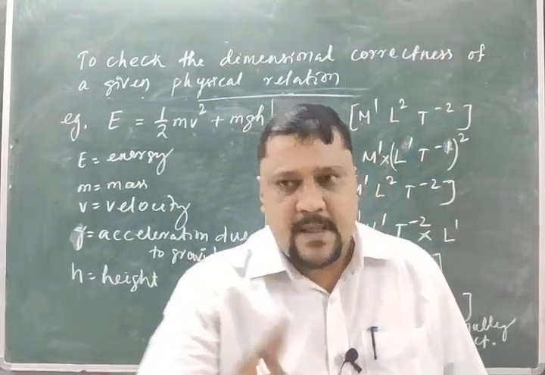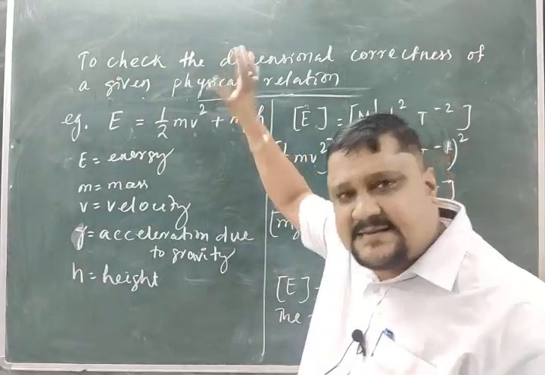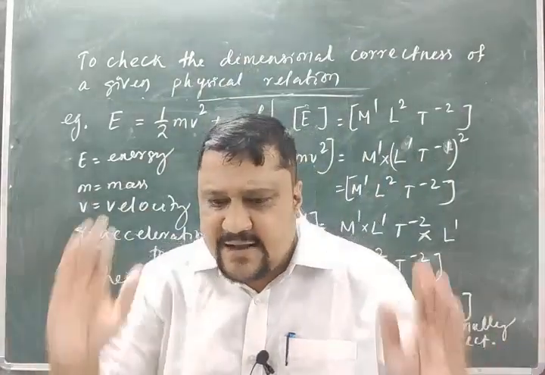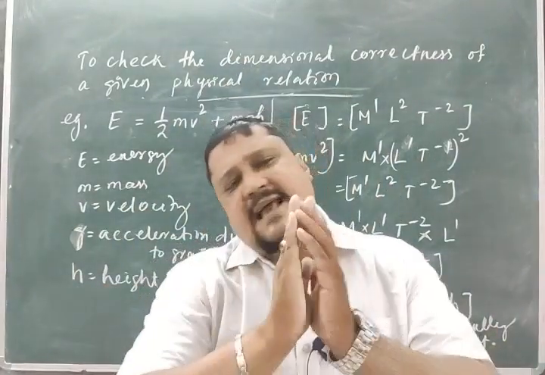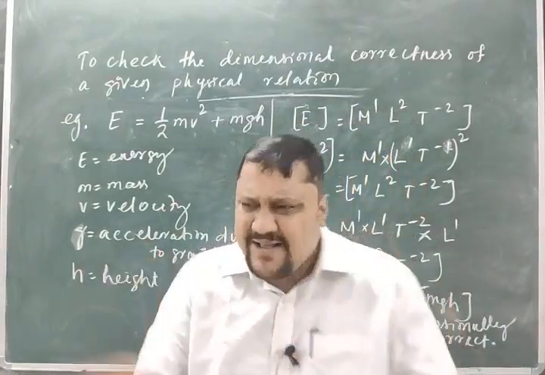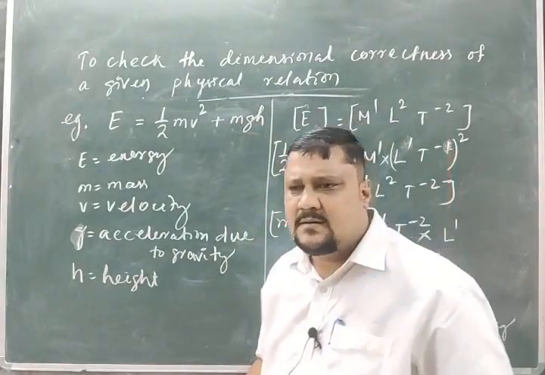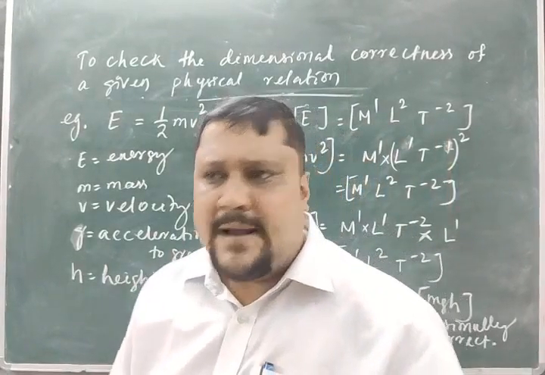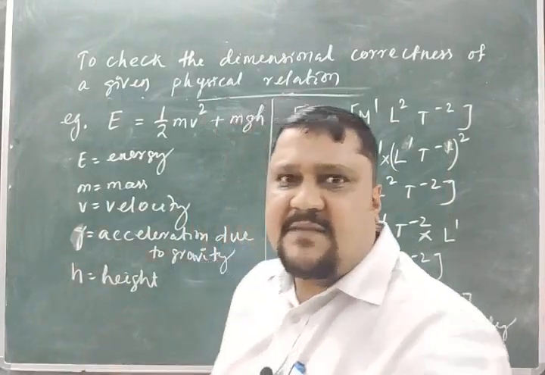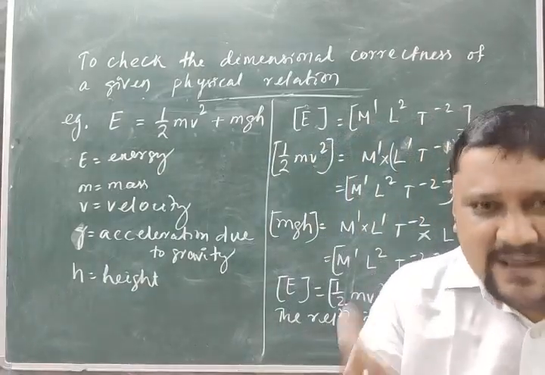Are you getting it? Now I have an equation that I told you is dimensionally correct, so no need to check the correctness. But in that equation there is a physical quantity whose dimension I don't know. By knowing that the relation is dimensionally correct, I have to find the dimension of that unknown physical quantity. Clear? Let me do this example.